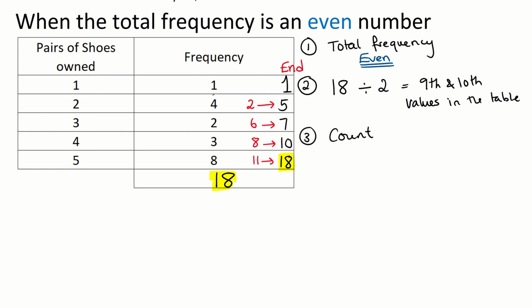And which values do I want? Well, I want the 9th and the 10th values. Well, the 9th and the 10th are here between 8 to 10. So that means my median, which is step 4, is 4 pairs of shoes.